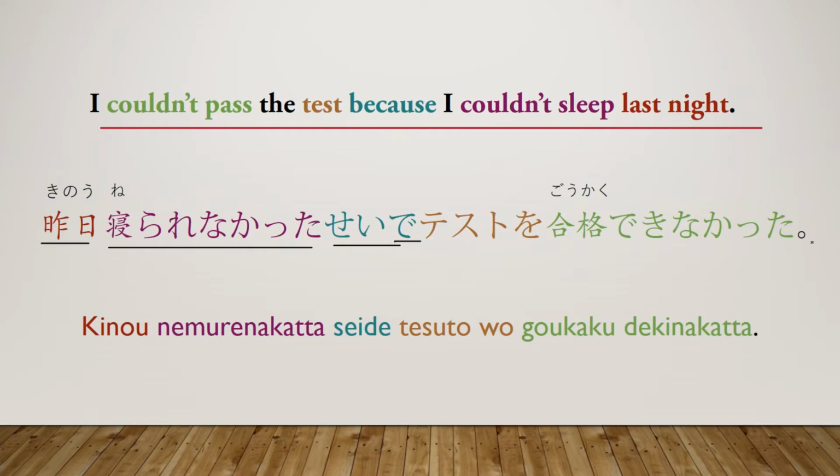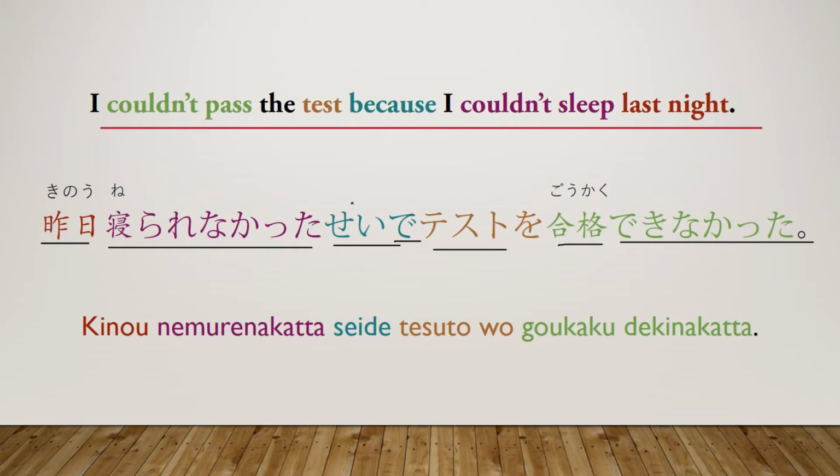And that is that we could not pass the exam. Testo, of course, is test, and then gokaku is pass in Japanese, and dekinakatta means could not or cannot. So overall, the sentence is saying yesterday could not sleep because of test couldn't pass. So even though the sentence looked pretty complicated at first, I hope you're seeing that it's really not that complicated. All I did was just add a couple more words to make it look longer and more complicated.